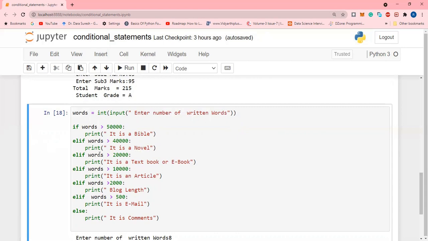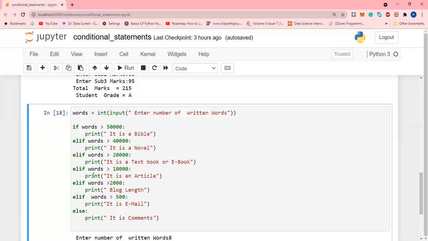If it is greater than 20,000 and less than 40,000, it is a textbook or ebook. If it is greater than 10,000 and less than 20,000, it is an article, or published article, or research article, or any other article written about a person or something.